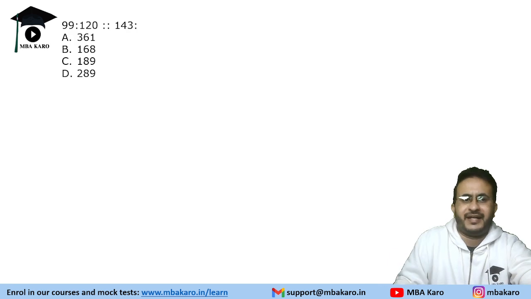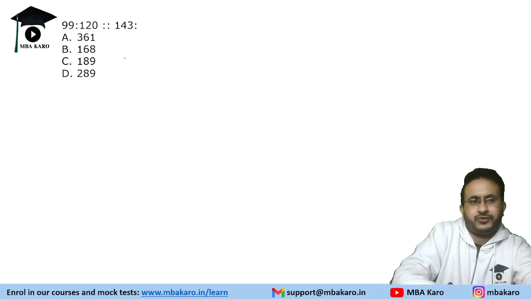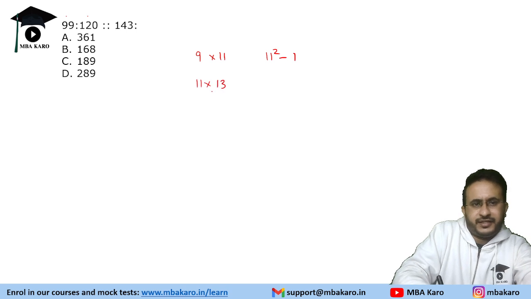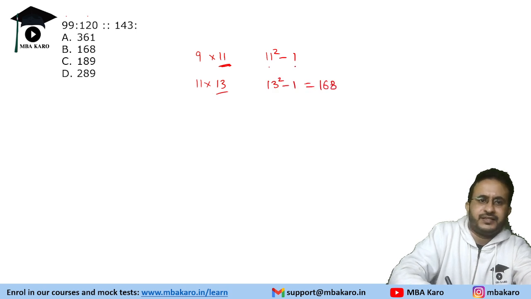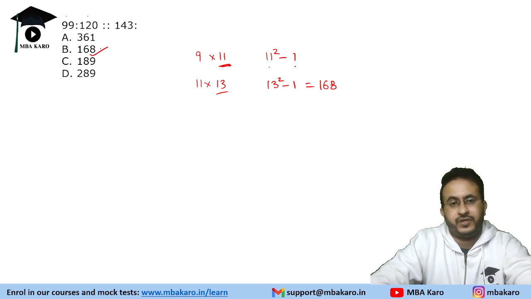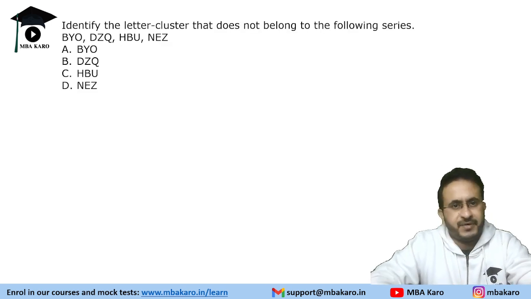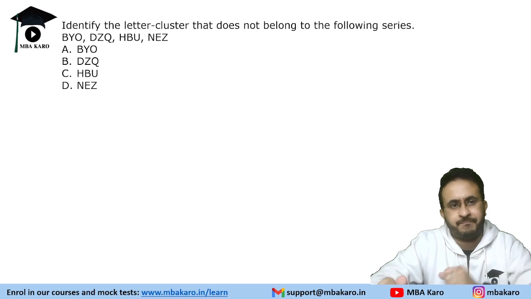All right, so next analogy based question again looks to be a simple one. 99 and 120. 99 is 9 into 11 and it is 11 square minus 1. 143 is 11 into 13, right? So higher number is 11 squared minus 1. Higher number is 13. 13 square minus 1, that is 168. So there were a lot of questions on these number series, number coding, letter coding, etc.